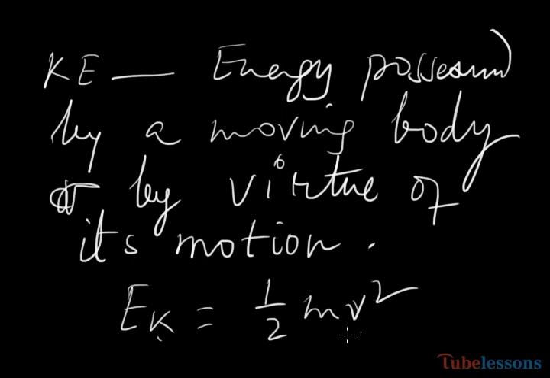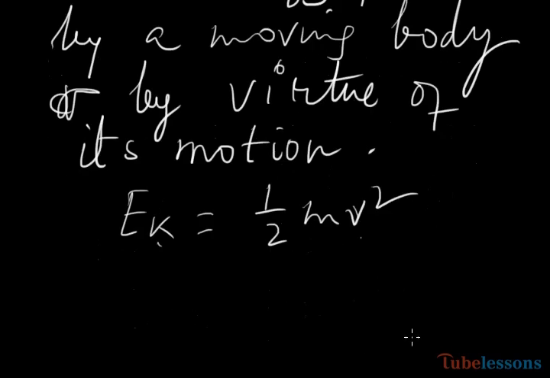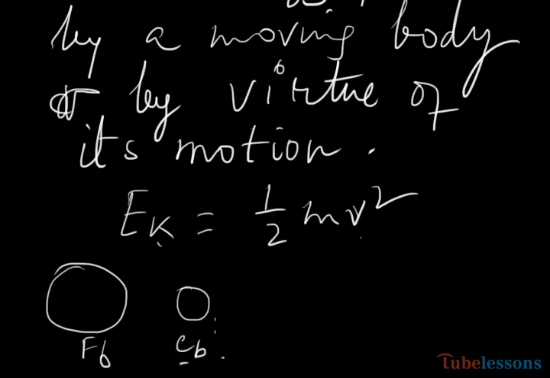If you are kicking a football, the football will possess some kinetic energy, and a fast bowler is bowling with a cricket ball, and it will possess some kinetic energy. Now, though the football has greater mass, the cricket ball has less mass, but as its velocity is much greater, it will possess more kinetic energy.